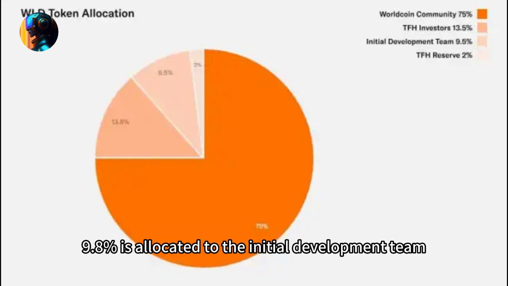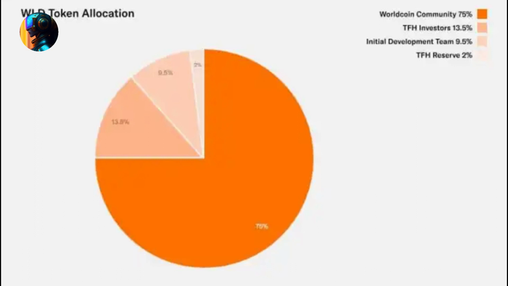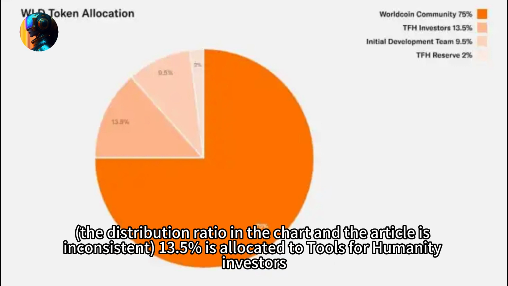9.8% is allocated to the initial development team, with Tools for Humanity, TFH, and other service providers taking the initial development steps for Worldcoin. TFH currently provides services for the Worldcoin Foundation and operates the World App. The distribution ratio in the chart and the article is inconsistent.